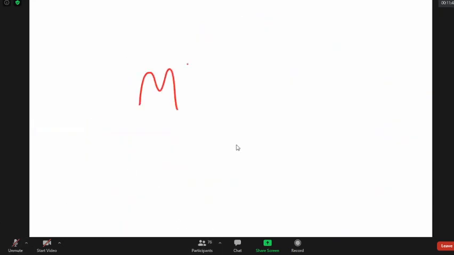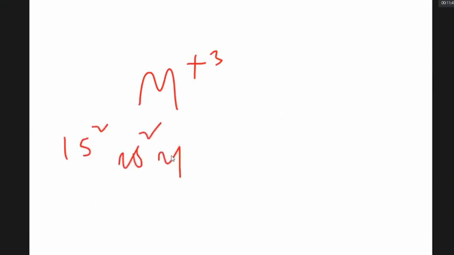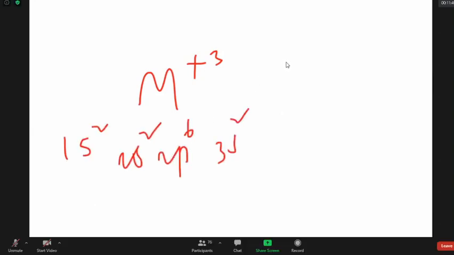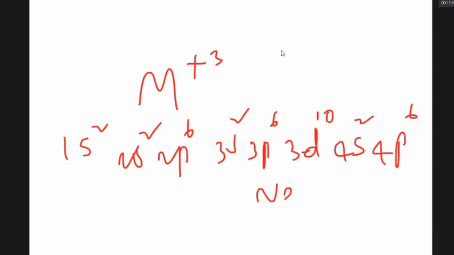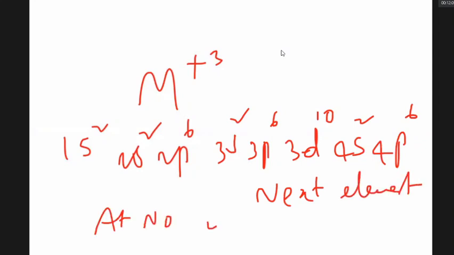An M plus 3 ion configuration is 1s2, 2s2, 2p6, 3s2, 3p6, 3d10, 4s2, 4p6. What is the atomic number of next element in the same group?